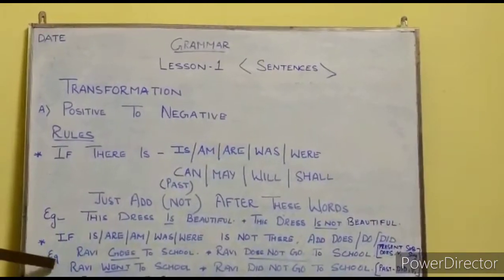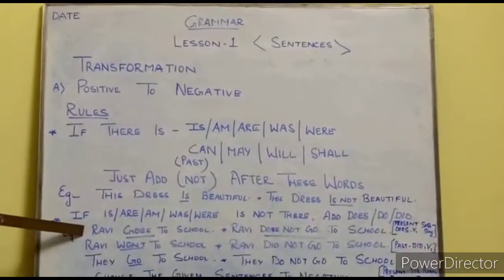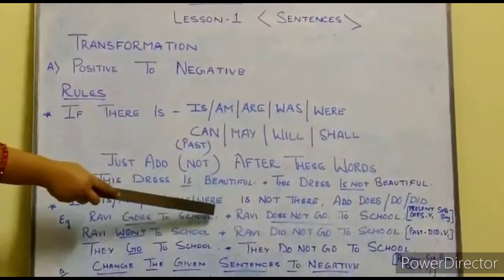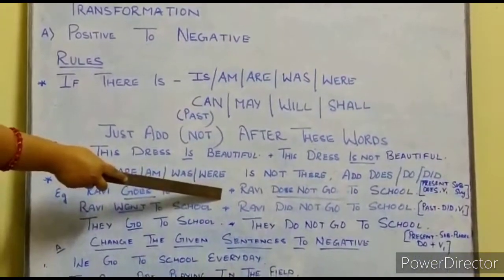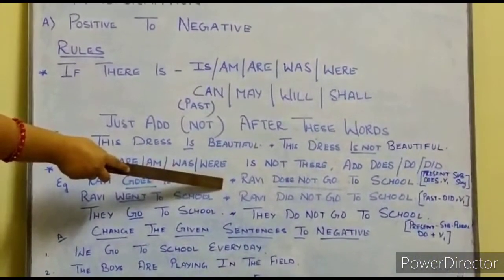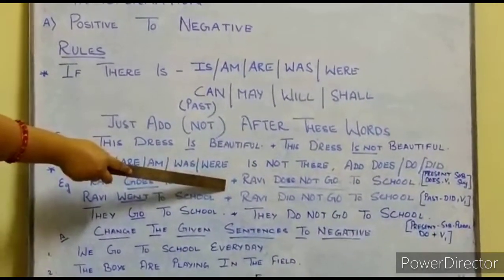Now example, the first one, Ravi goes to school. The answer will be Ravi does not go to school. And in the bracket, note down present tense, does, V1, subject singular.